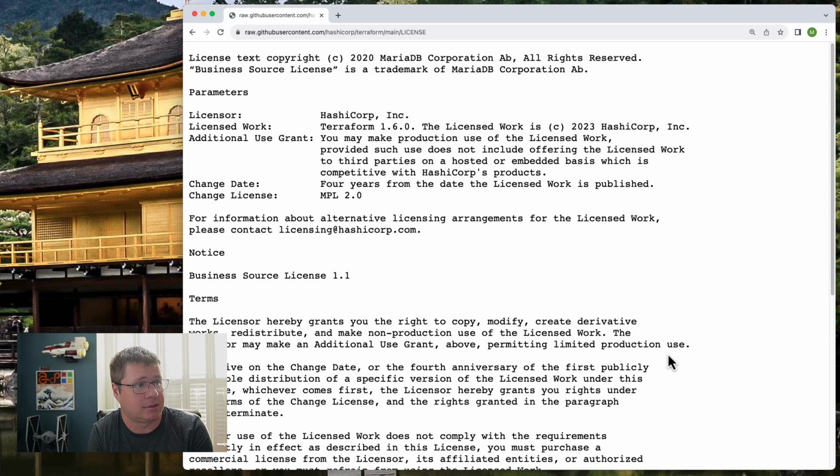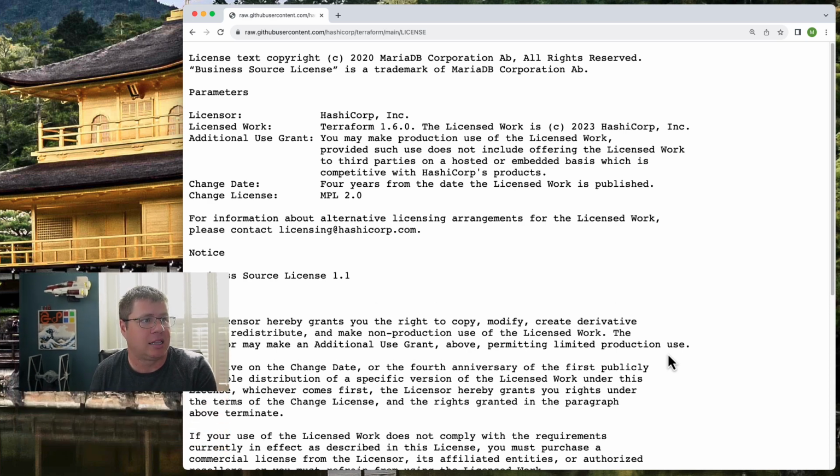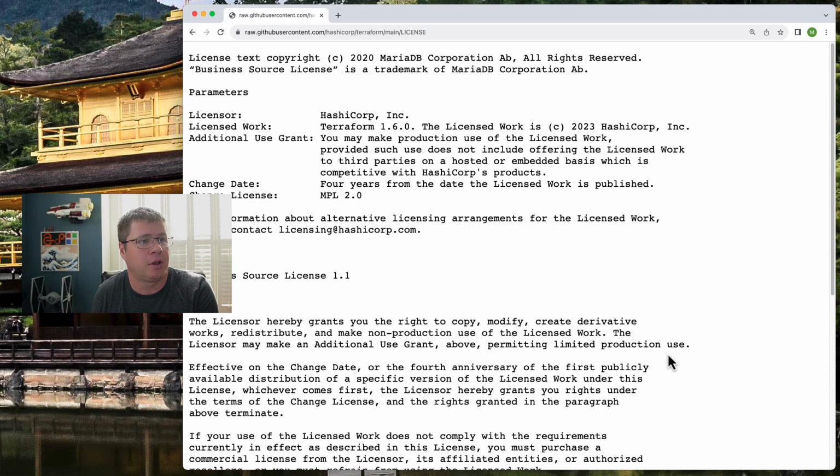Anyways, notice Business Source License 1.1 Terms. The licensor hereby grants you the right to copy, modify, create derivative works, redistribute, and make non-production use of the licensed work. They call out non-production use of the licensed work because production use of the licensed work has that additional use grant clause up at the top, which we just read.